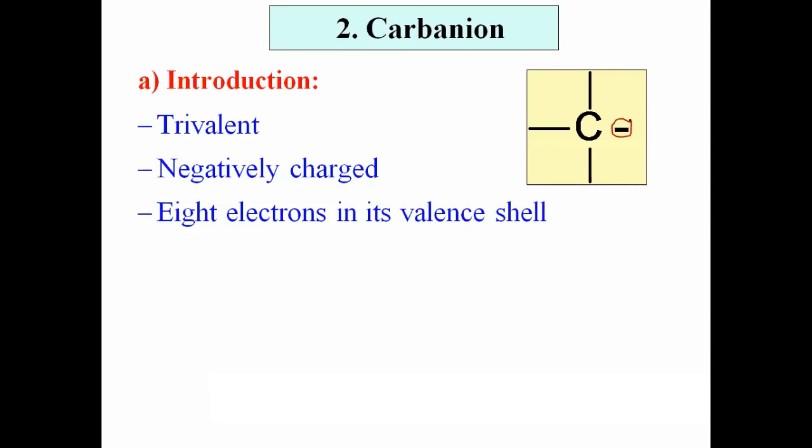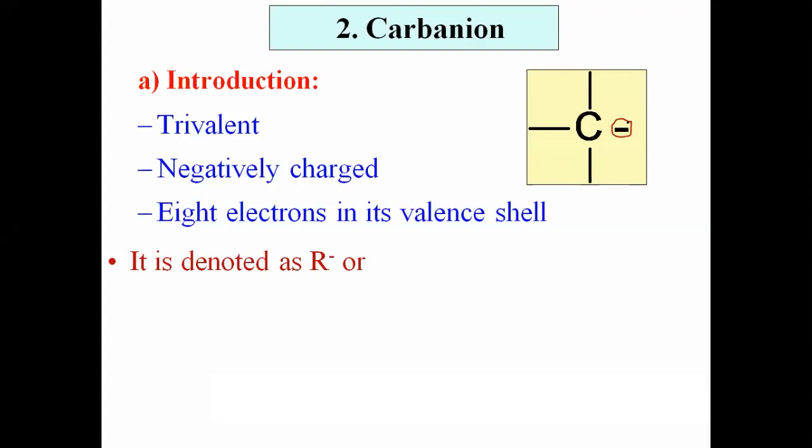This is the simple definition of the carbanion. The trivalent, negatively charged carbon species having 8 electrons in its valence shell is called carbanion. Now let us see some properties regarding the carbanion. In the introduction, we have to study some properties also. Let us see some properties.